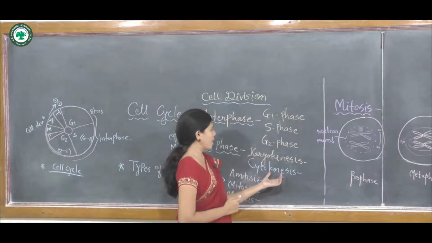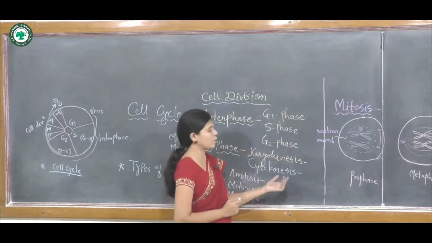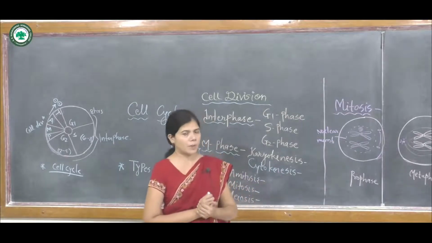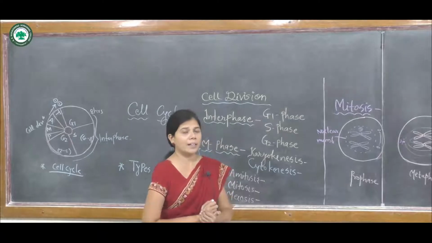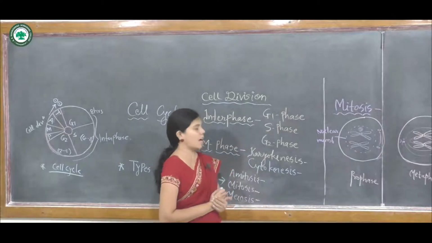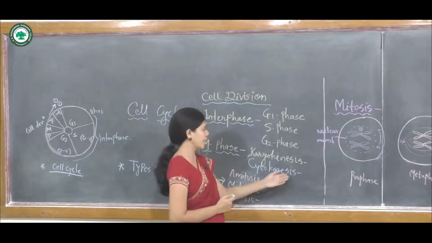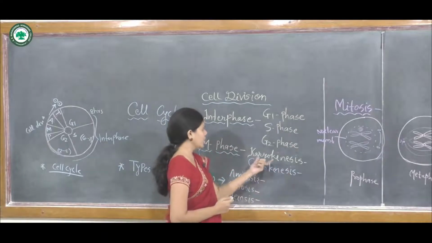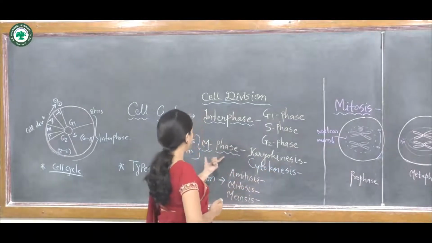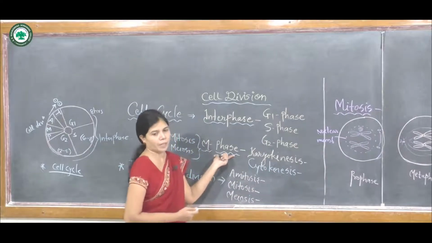It is followed by cytokinesis. In cytokinesis, the division of cytoplasm takes place and two daughter cells are formed from the parent cell, or from a pre-existing cell. Both phases occur in the M phase.